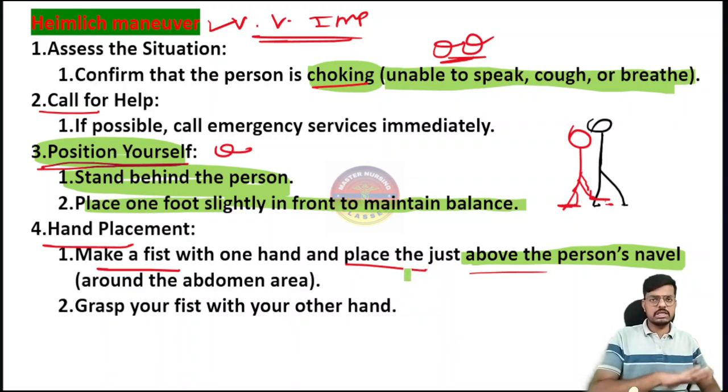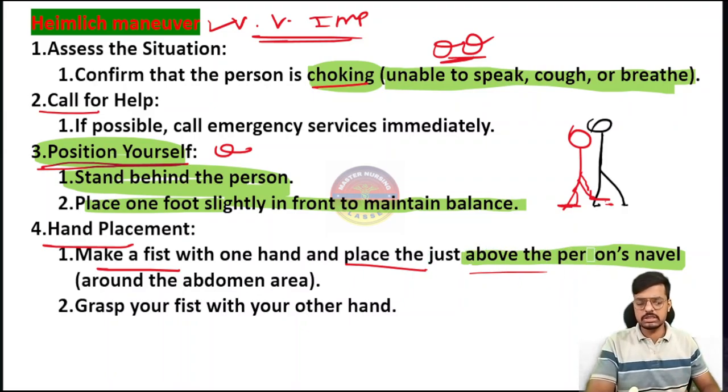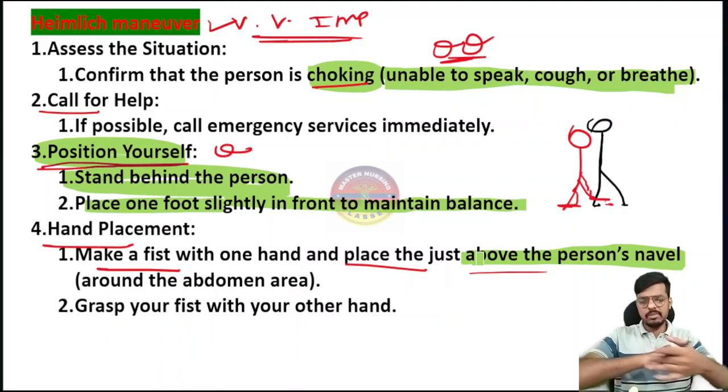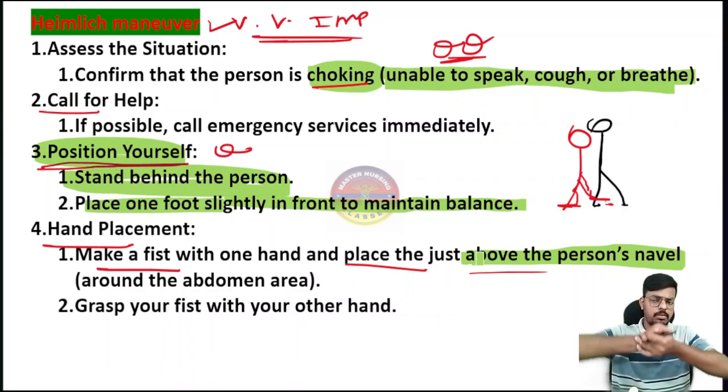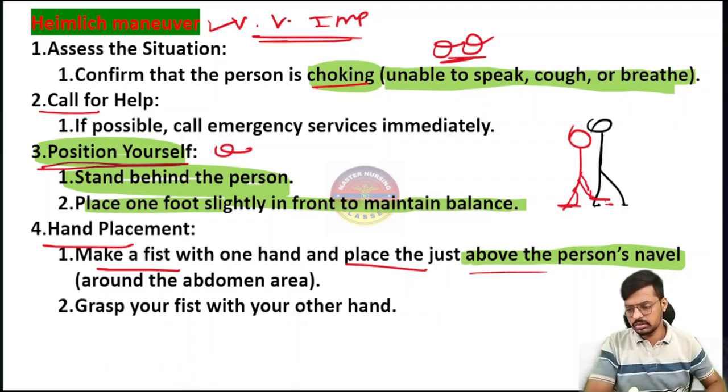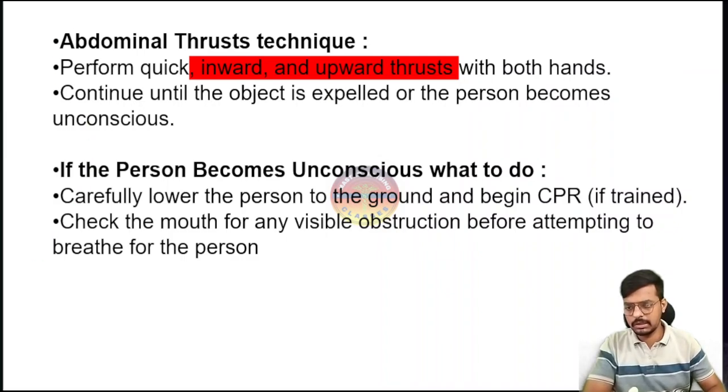In pregnancy, it is contraindicated. But in all other normal patients, like adults and males, we have to place the hand on the navel or the umbilicus, grab that hand with the other hand, and give an upward, inward pressure. Very important. Then comes the next one, the abdominal thrust technique.